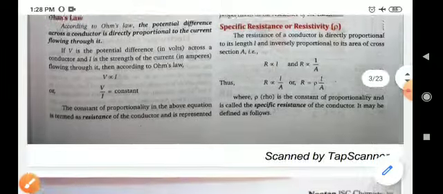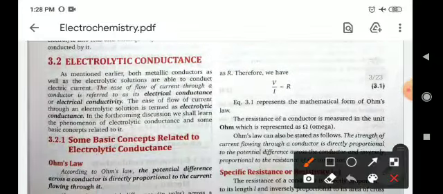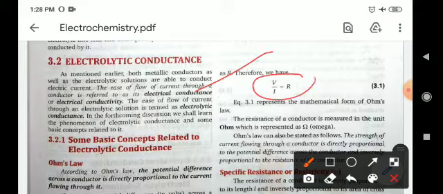Now you can simplify: R is the constant, so you can write V upon I equals R. And the unit of resistance is ohm.